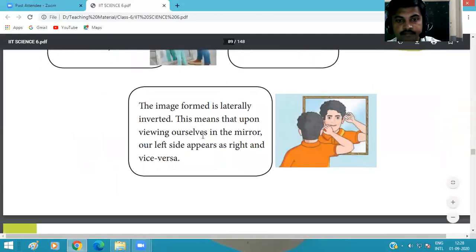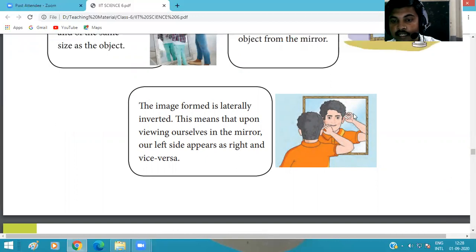And the next point, the image is laterally inverted. The image which is formed in the mirror is laterally inverted. It means the object has its right hand side on this side, but in the image the right side is on this side, so we call it lateral inversion.